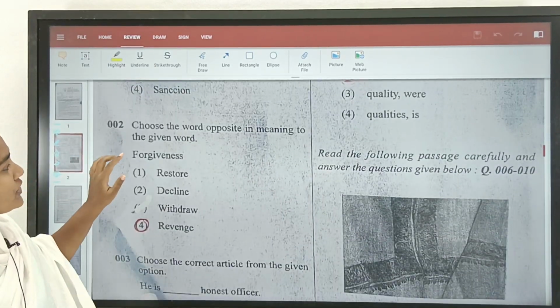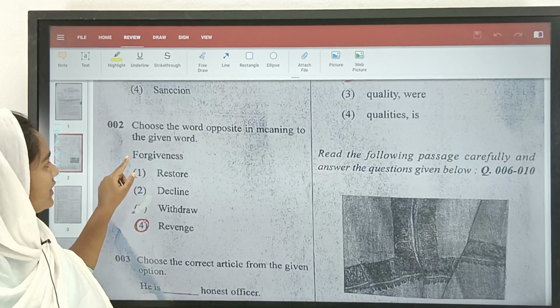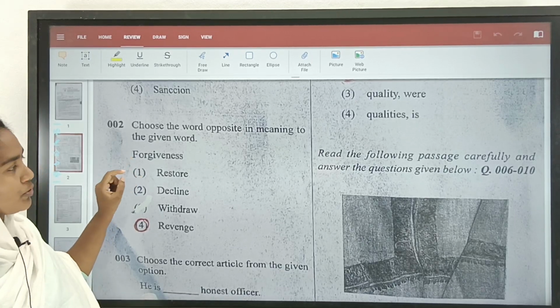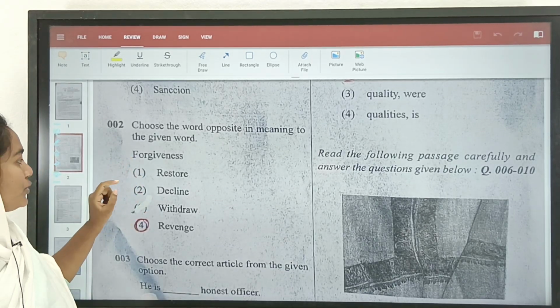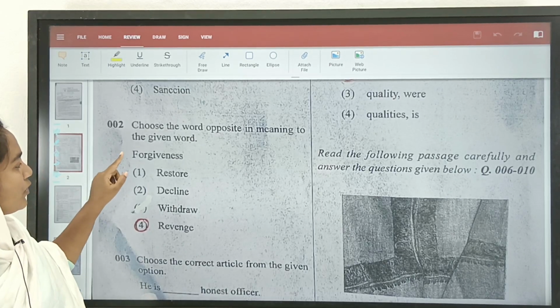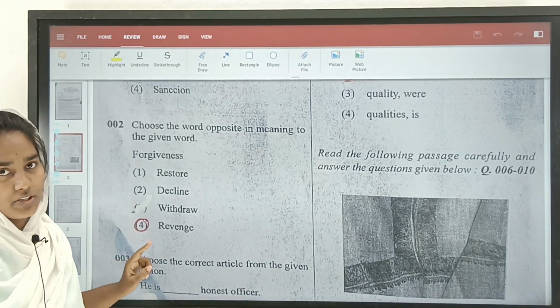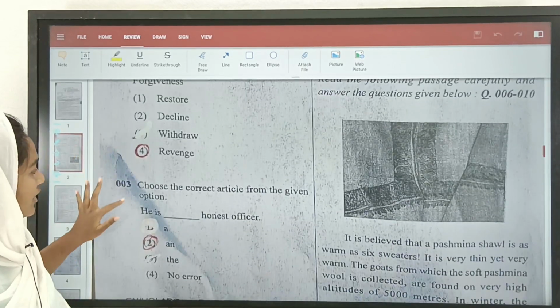Choose the word opposite in meaning to the given word. So here we have the word forgiveness. So we need to select the option opposite to it. So the opposite word of forgiveness would be revenge. Okay. So let us move on to the third one.